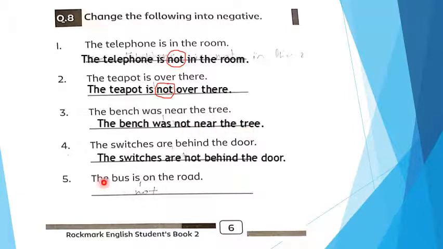The switches are behind the door. The negative form: the switches are not behind the door. The bus is on the road. The second negative form is the bus is not on the road. Okay, these are the negative statements of these 5 statements. Note all these statements in your book. Which book? Workbook. This is your workbook.